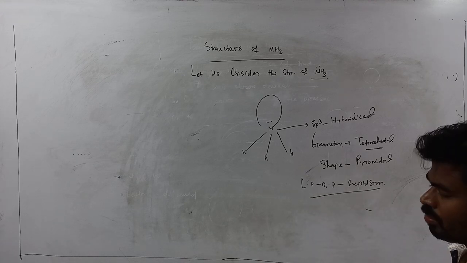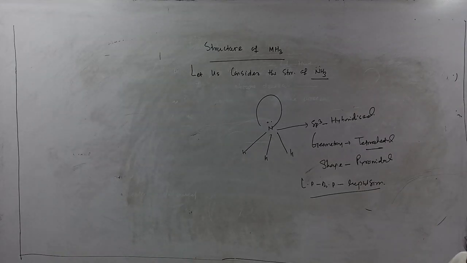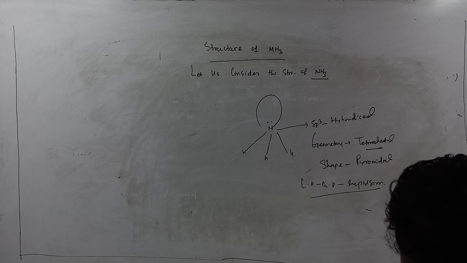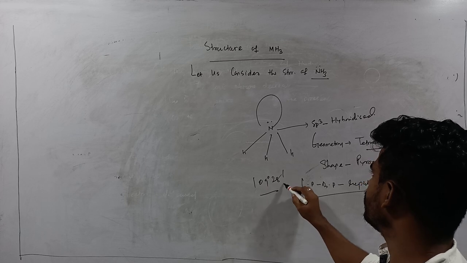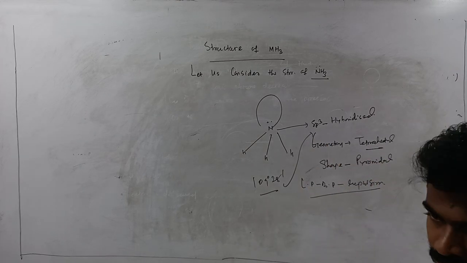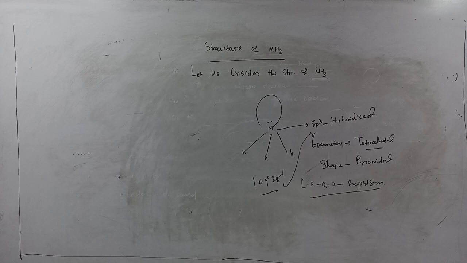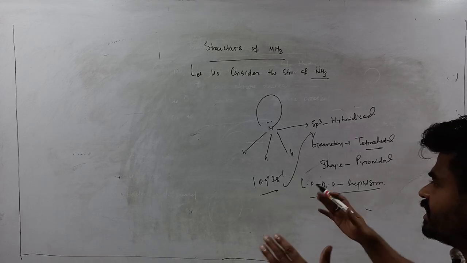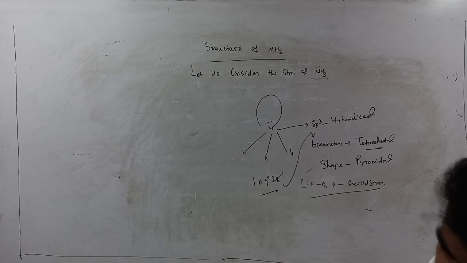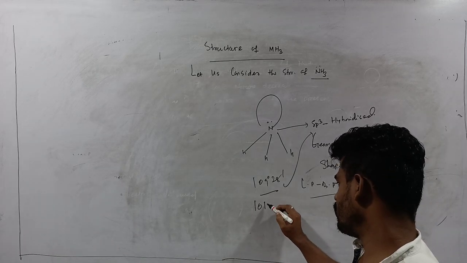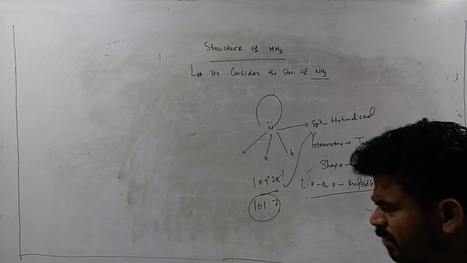So the bond angle in ammonia is less than the regular tetrahedral bond angle, that is 109 degrees 28 minutes. Due to lone pair and bond pair repulsion, its shape becomes pyramidal and its bond angle is found to be 101.7 degrees.